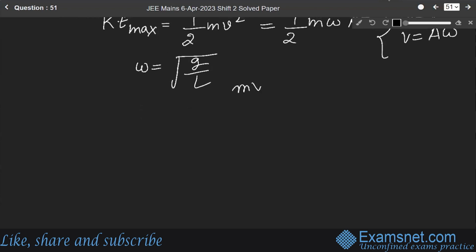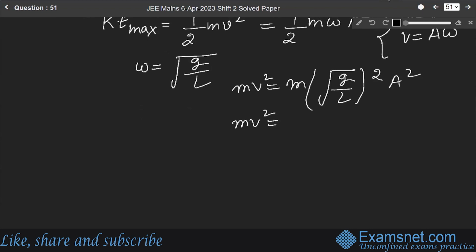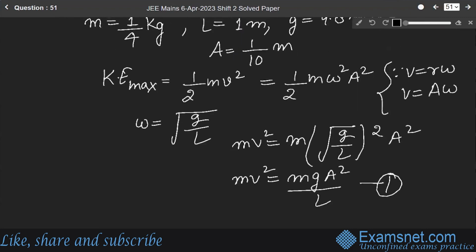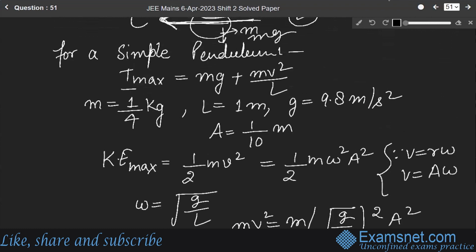So mv square is equal to m into g over L into a square. So mv square becomes mg a square over L. Now putting this value of mv square from equation 1 in this equation.